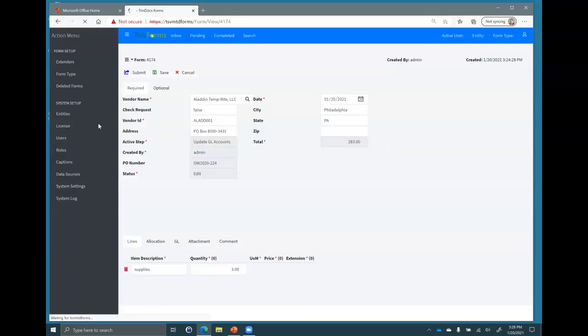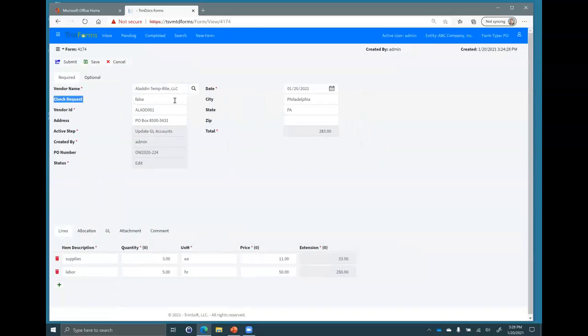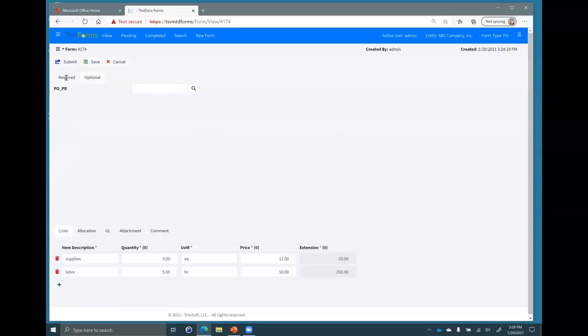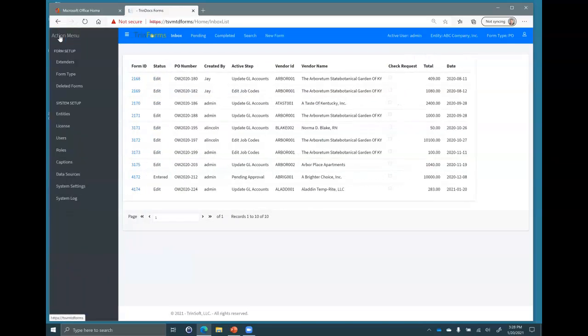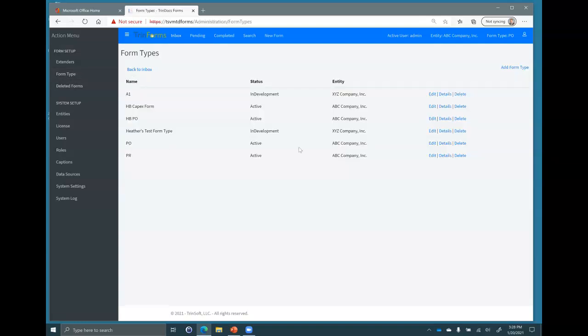Okay. Now, a couple of things I'm going to come back to. I mentioned this check request, and I said, you know, I don't want that on this main. I don't use that anymore. I'd really like to get rid of that. So what's involved in getting rid of that? Now I'm going to show you some of the admin areas, the setup. Remember, everything about a form, about its workflow, about its steps, about the things that occur on it, all are done through the setup. So I'm going to go into that form type, and here I see my PO.